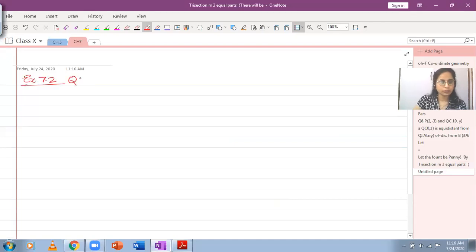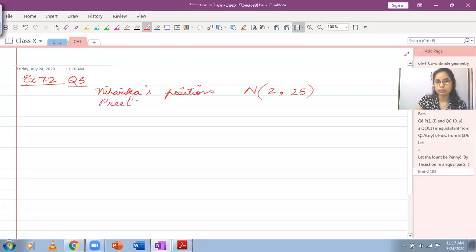So this is question number 3. We're going to write down Niharika's position, and I'm just representing it with N. And as you have observed, the coordinates for Niharika are these. And then we have Preet's position. And you can just write it as P, and she's in the 8th line, and distance covered is 20.